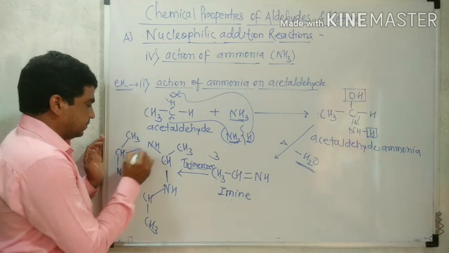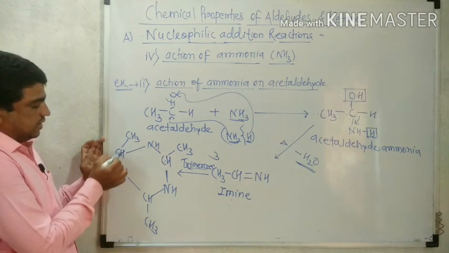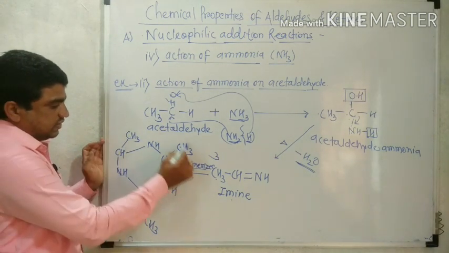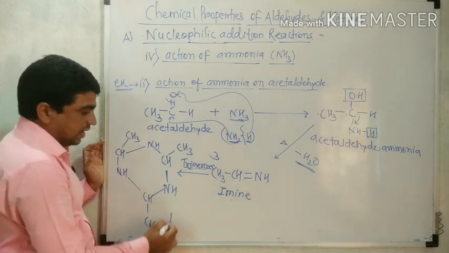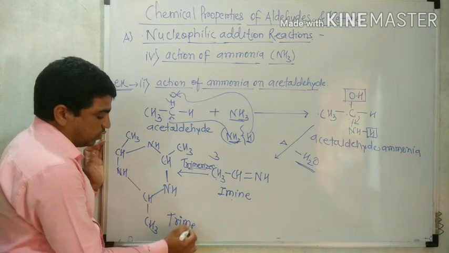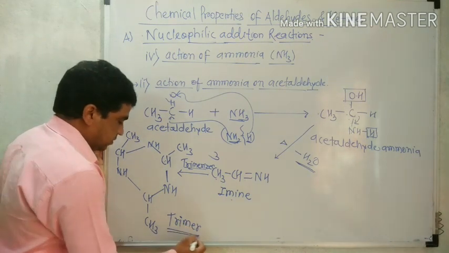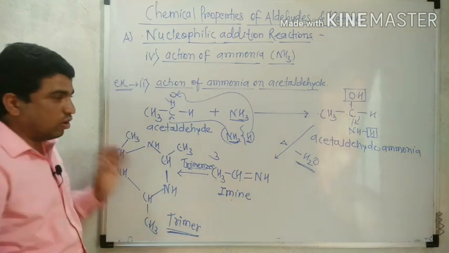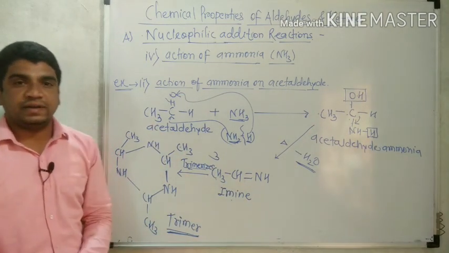And that NH is again linked with that CH. So this compound is formed. That is the trimerization product. Therefore, it is called a trimer. The trimer of that imine is obtained.